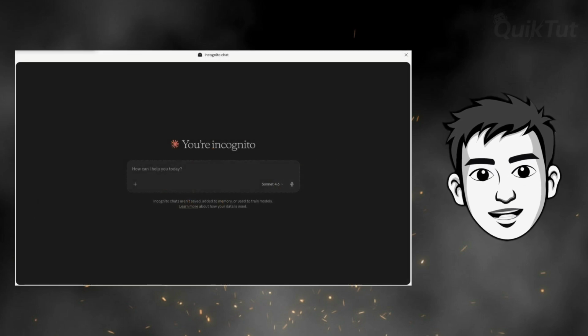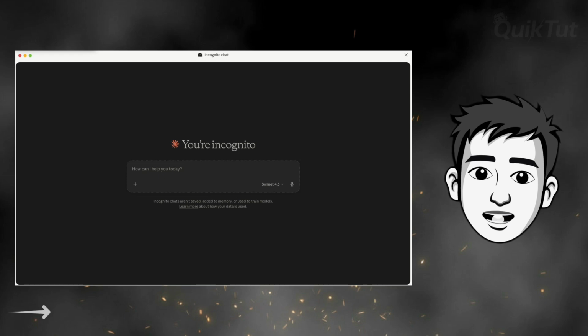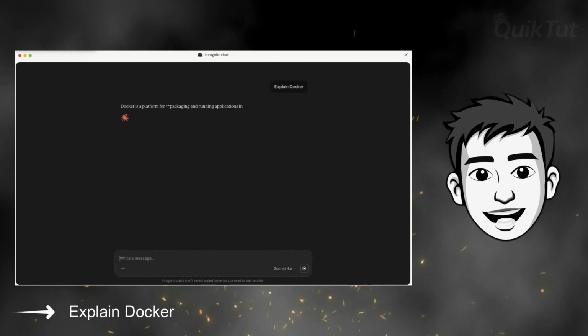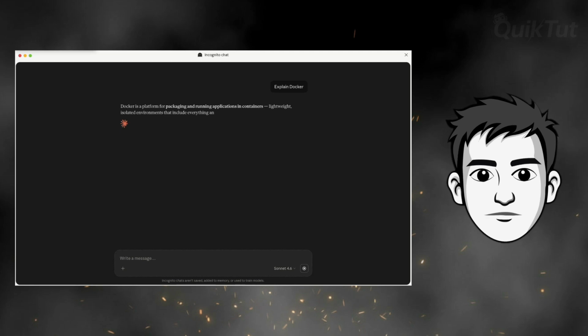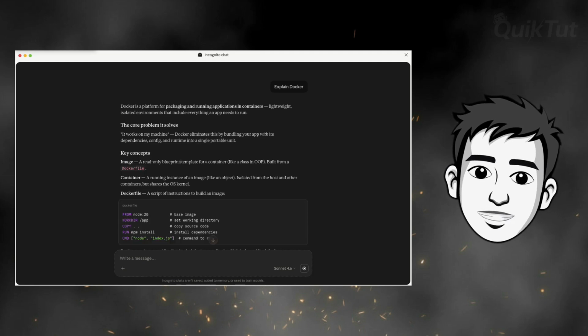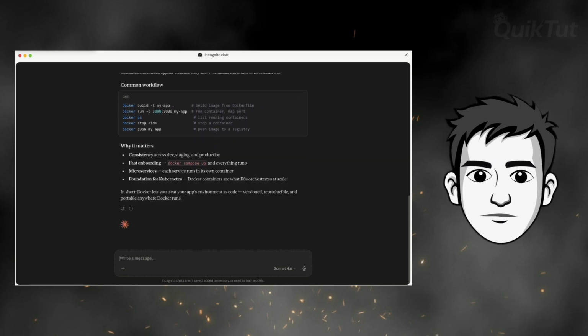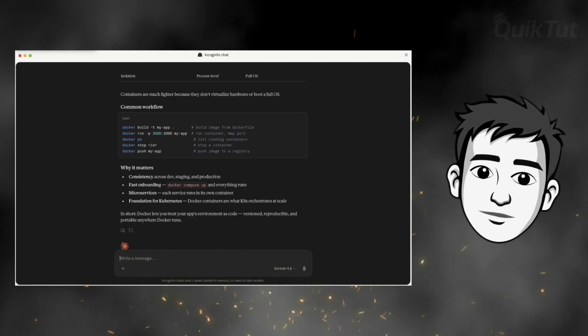Here's a prompt most people would actually write. "Explain Docker." Drop that into Claude and you'll get a 500-word wall of text with code blocks, comparison tables, and jargon like kernel and container orchestration. Technically accurate, completely wrong for someone who just wanted to actually understand it. Here's how to fix it.